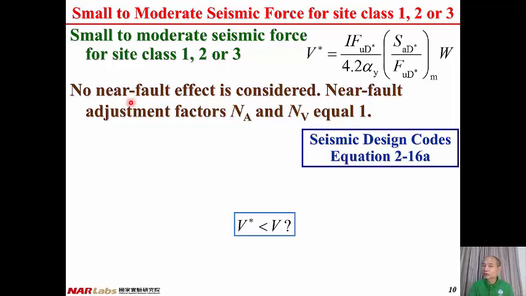Therefore, no near-fault effect is considered. In other words, the near-fault adjustment factors NA and NV equal 1.